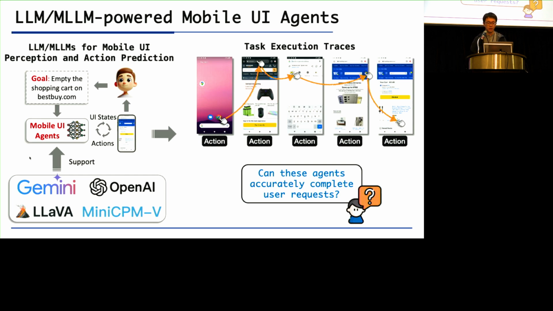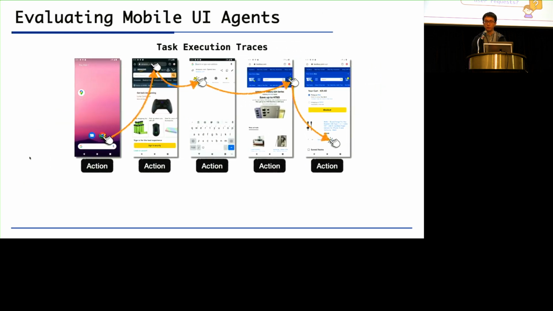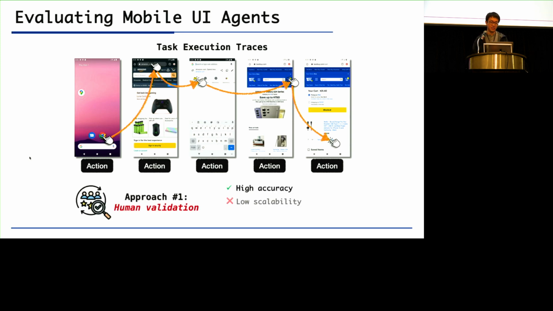in the real-world environments. So to evaluate them, the most intuitive evaluation method is through human validation. And it achieves high accuracy, but with low scalability and high costs. And this is because the human effort is increased with the number of tasks and agents.